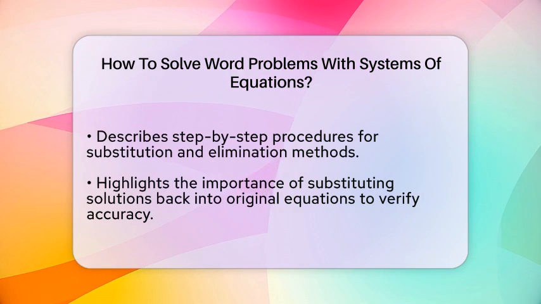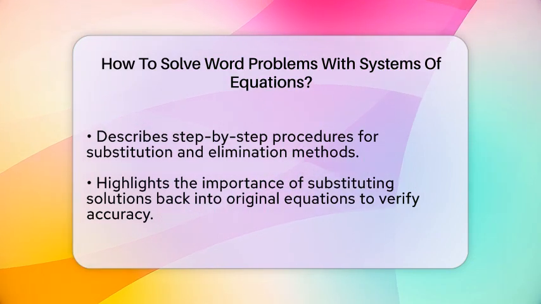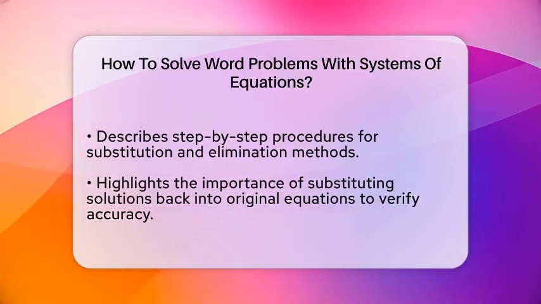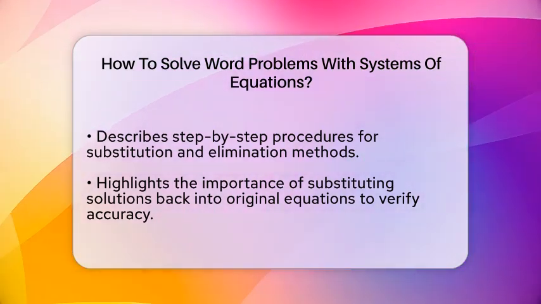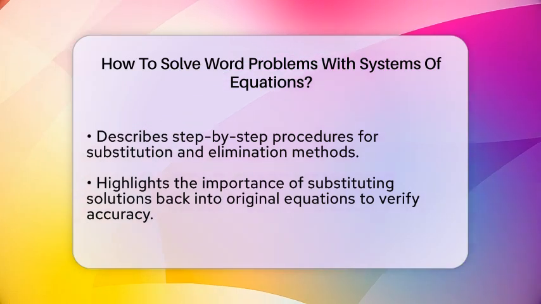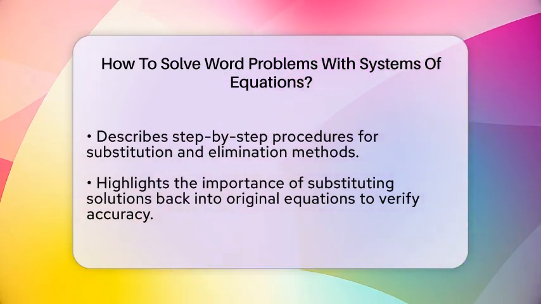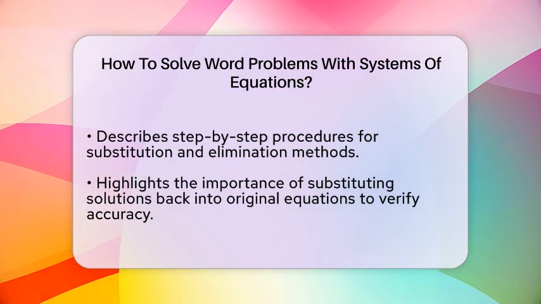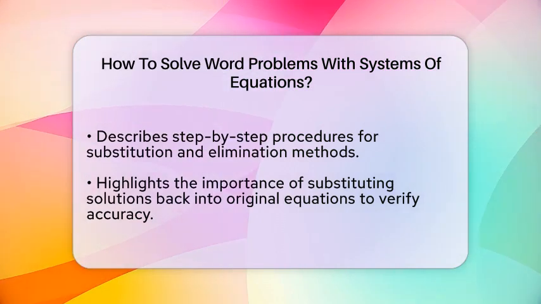When you have the values for x and y, interpret what they mean. For example, if x equals 11 and y equals 7, then an adult ticket costs $11 and a child ticket costs $7. Finally, double-check your work.